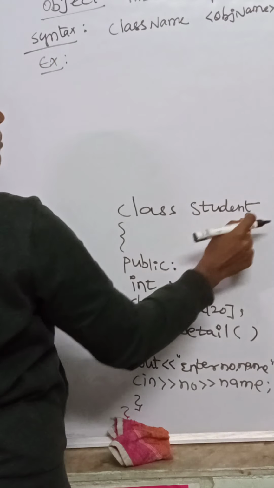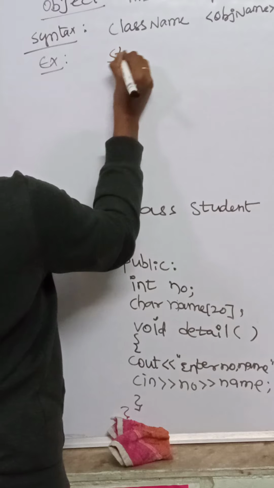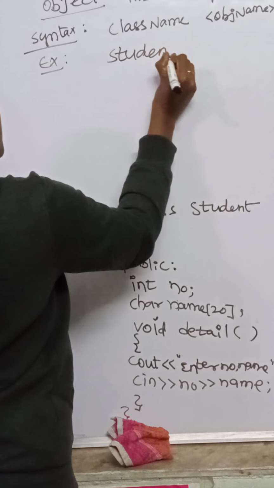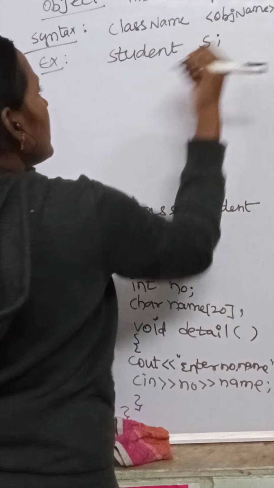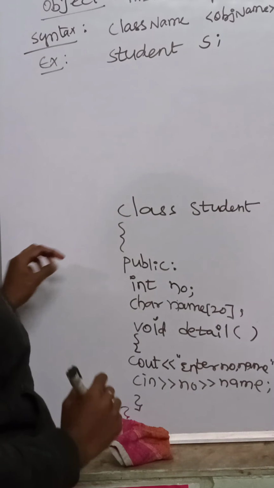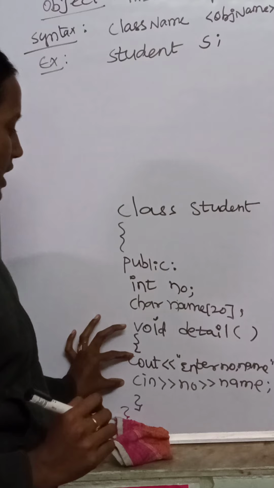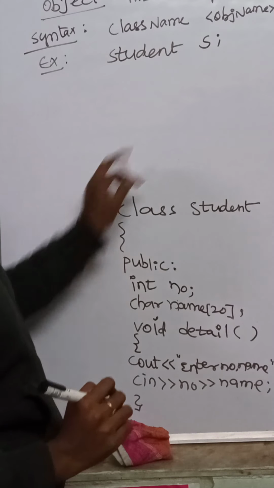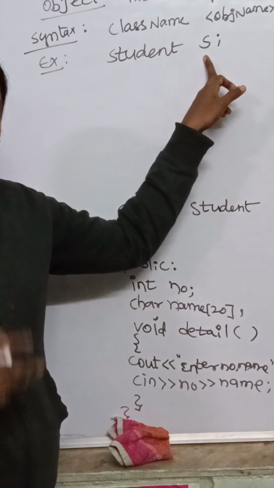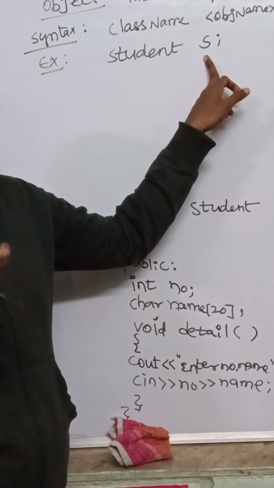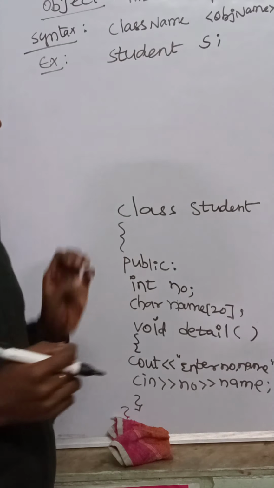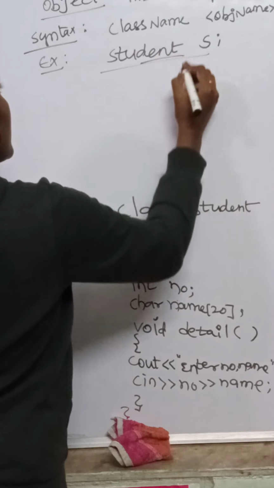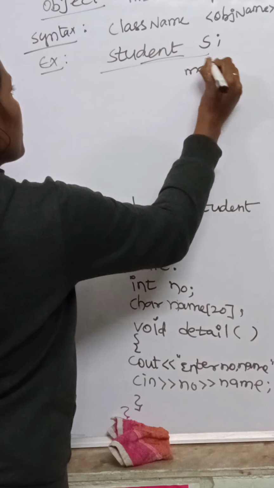What is our class name? Student is our class name. I'm writing the object as S. That means in order to access these functions and variables, we use the object S. That means we are representing the class with a variable that we call an object. Clear? Now this statement is to be written where? In the main function of the program.